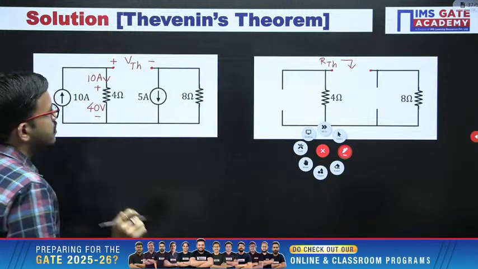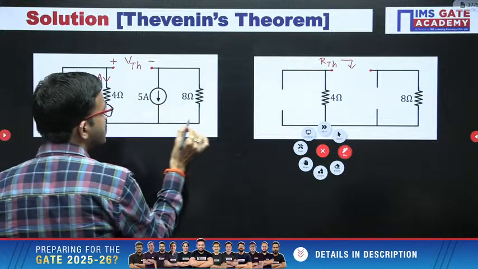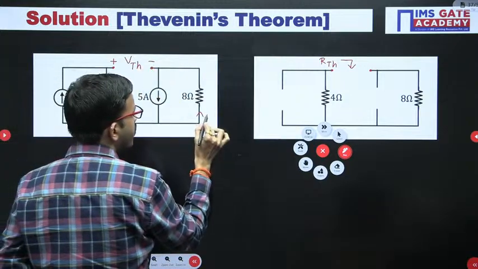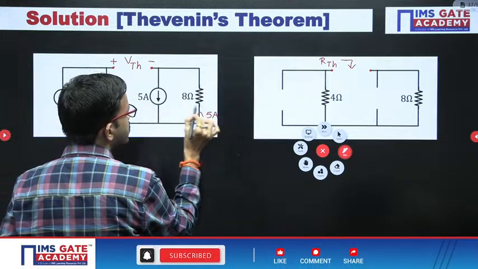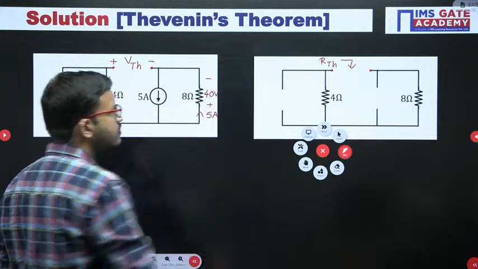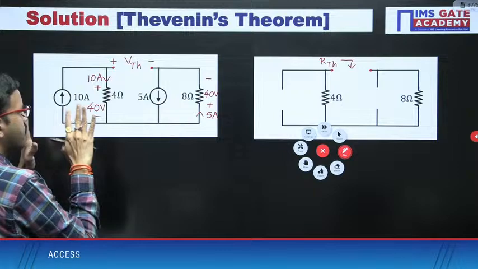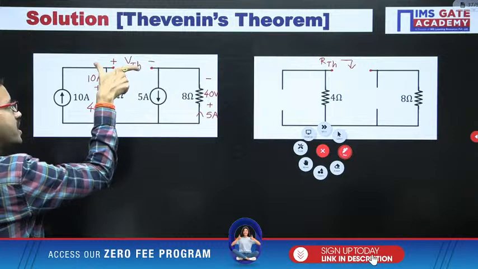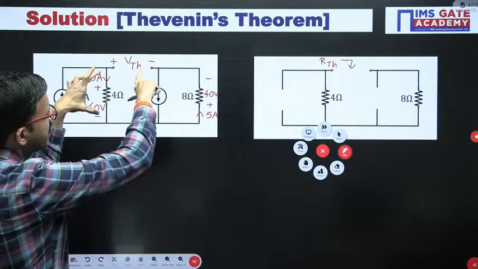Next, here path is open. That means whatever 5 ampere is coming, that entire 5 ampere is going like this. This is one closed path. Yes or no? Here 5 ampere is coming like this. Now, once again by using Ohm's law, you are getting voltage polarities like this, plus minus, 5 into 8, that is 40 volts. Now just observe, very simple. Here VTH we have to calculate. That VTH is nothing but this node voltage minus this node voltage, correct?